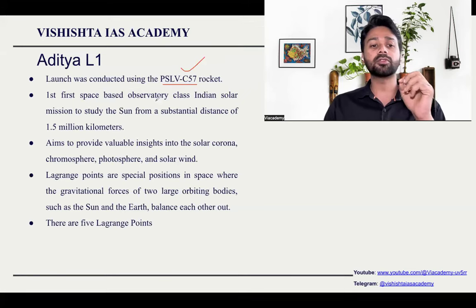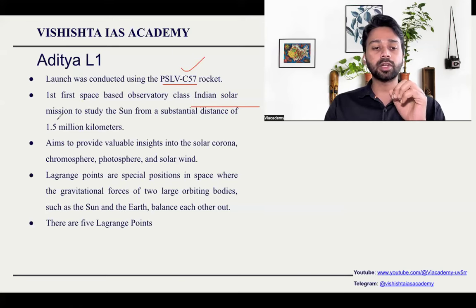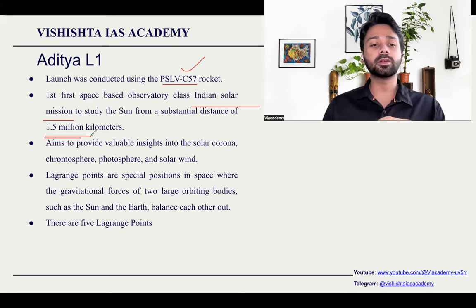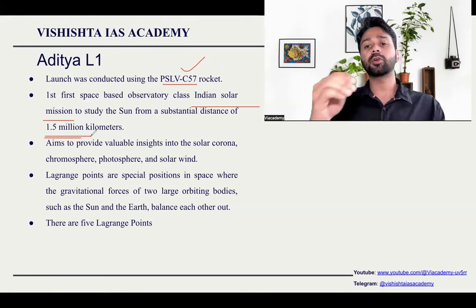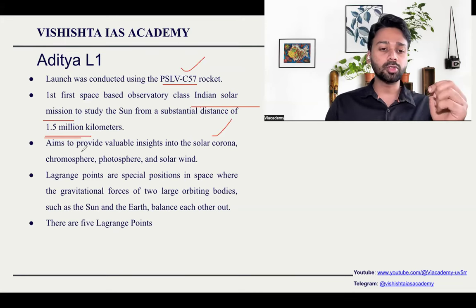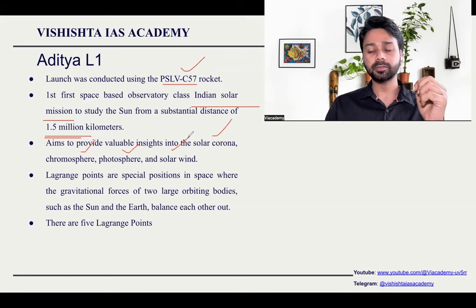This is very important. It is the first space-based observatory by India which is going to study the sun, that is, a solar mission. The total distance at which this observatory will be placed is 1.5 million kilometers from Earth, and from there it will relay information to India. What is the aim of the Aditya L1 mission? It aims to provide valuable insights into the solar corona, chromosphere, photosphere, and wind.